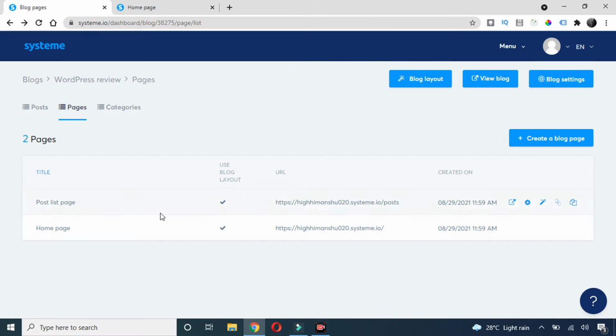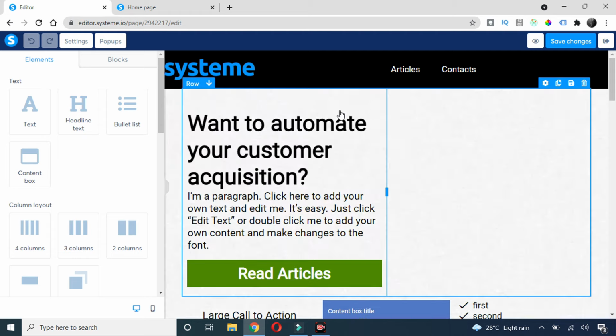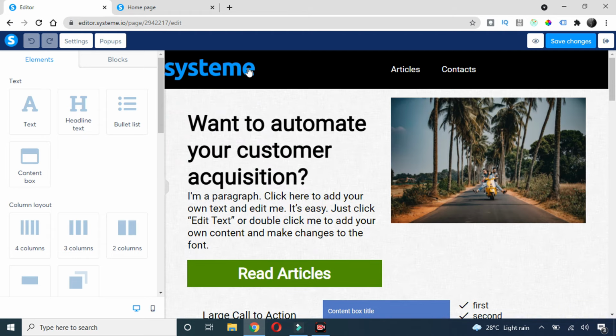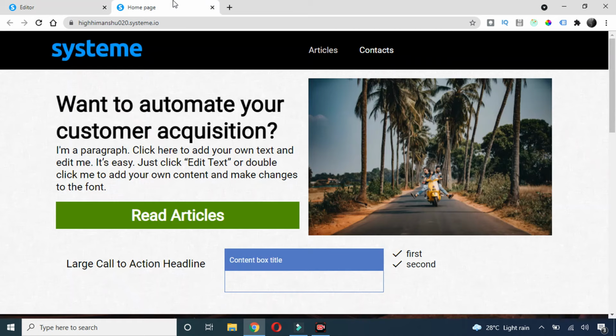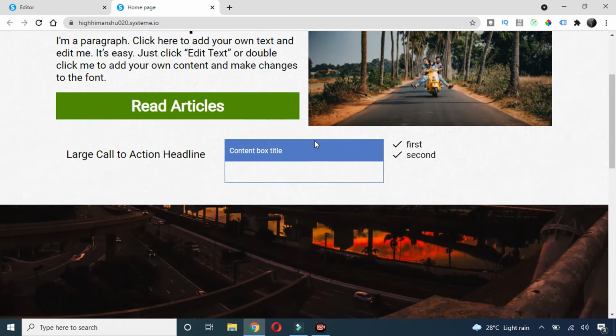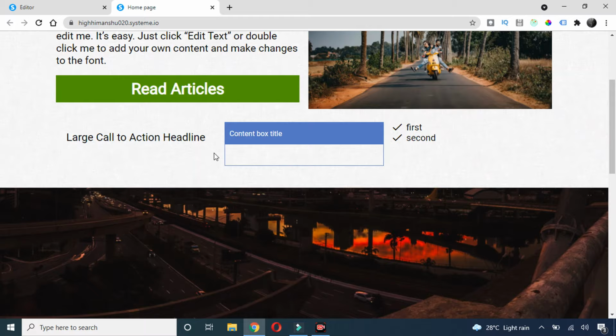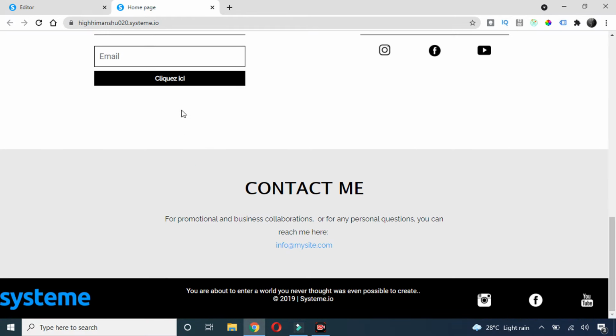So this you can't remove in the free version. Even if you go here and try to edit something, you can't edit the header and footer. Okay, that's why I feel that writing a blog is not that great in this tool, or if you're okay with this header and footer, you can go for it as well.